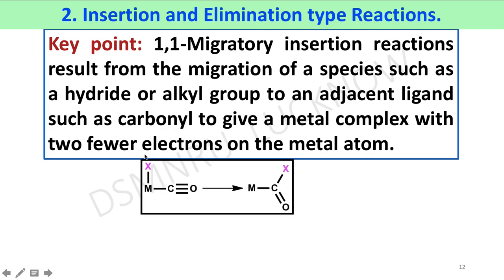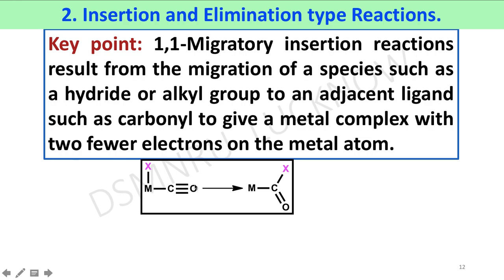For example, here in a metal carbonyl complex, the X group is attached to the metal atom. It migrates to the carbonyl carbon atom, affording a metal acyl complex. This reaction can proceed by migration of the X ligand from metal to carbonyl carbon atom, or in another way, the carbonyl group can insert between the metal X bond.